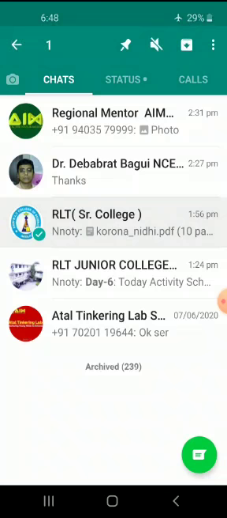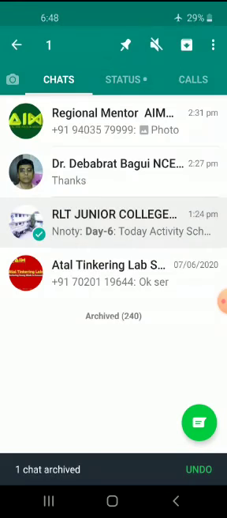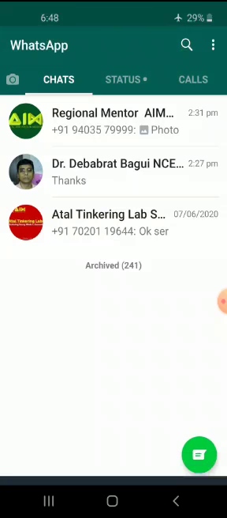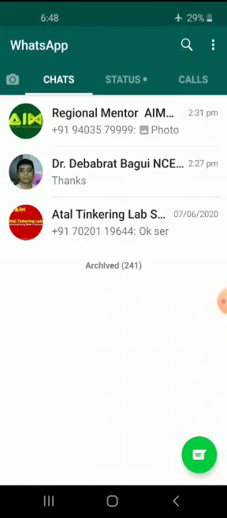I don't want to see this entry, suppose RLT Senior College, archive it. RLT Junior College, archive it. And whenever somebody sends me a message from that particular entry, automatically that entry will be visible. So see how tidy this list is.